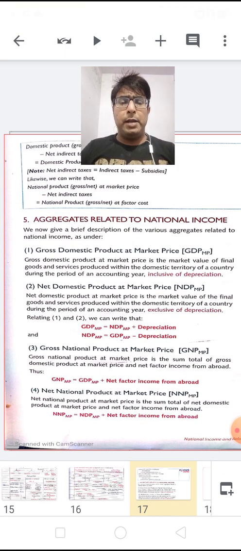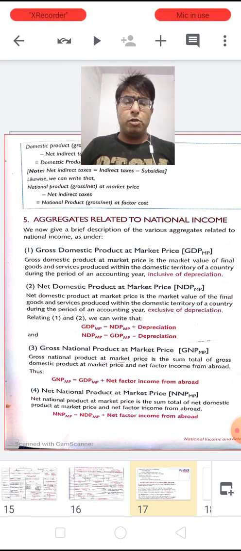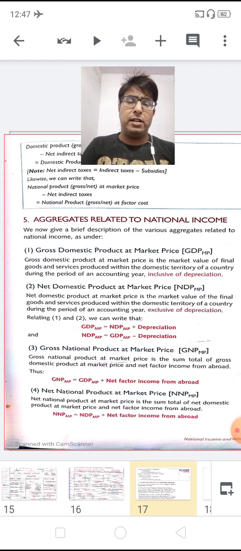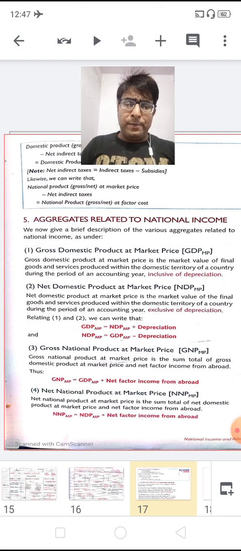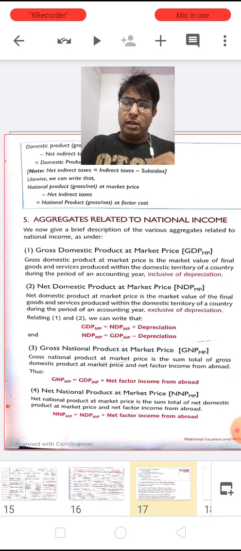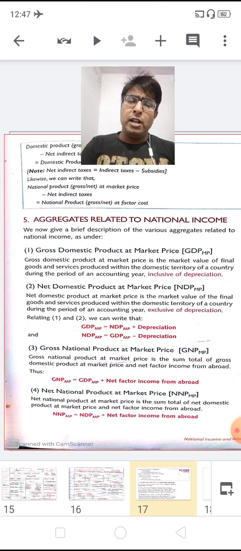So what is GNP-MP? GNP-MP is the sum total of gross domestic product at market price and net factor income from abroad. So not a big thing to confuse here, dear children.